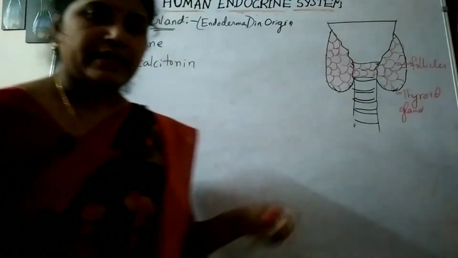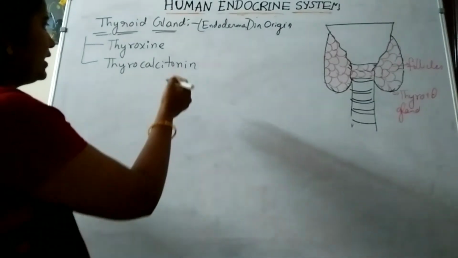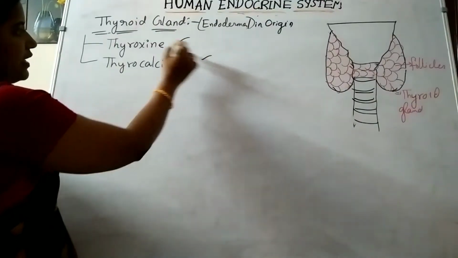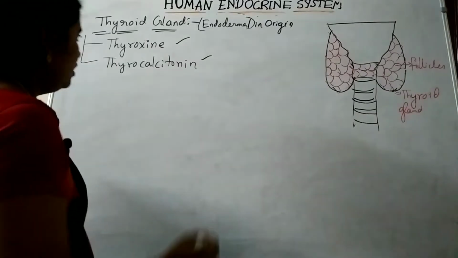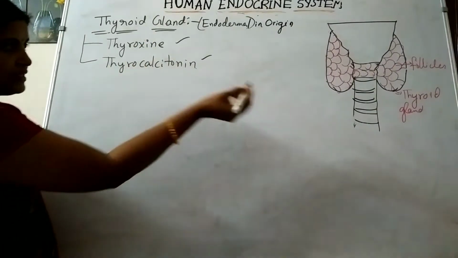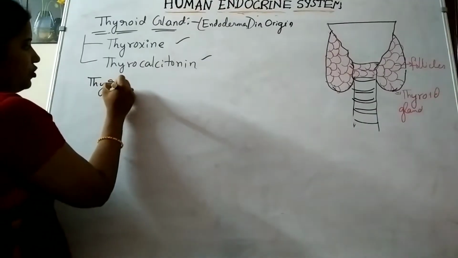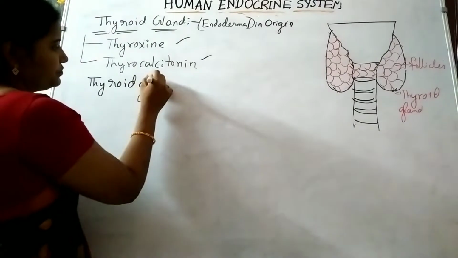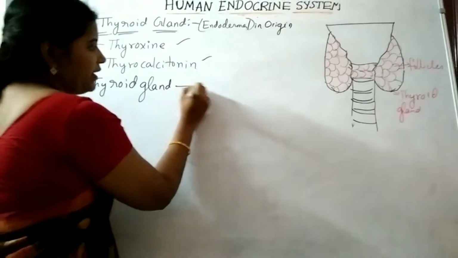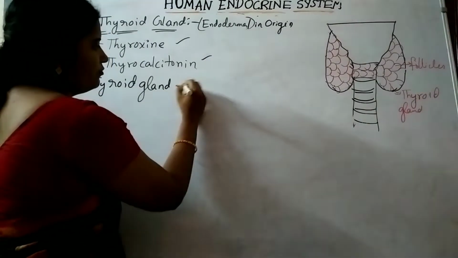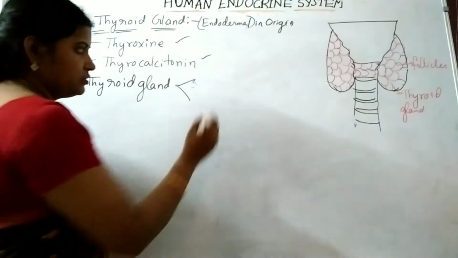This thyroid gland releases two hormones, thyroxine and thyrocalcitonin. Before going to the hormones, we'll see the structure now. This thyroid gland is made up of two structures.